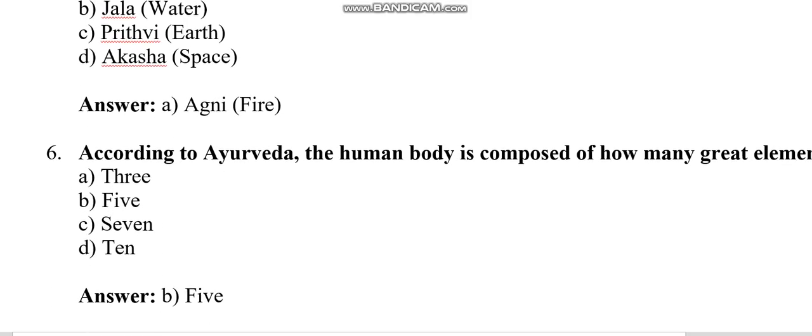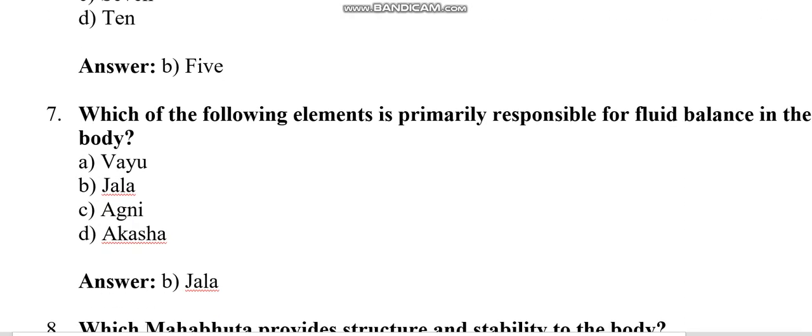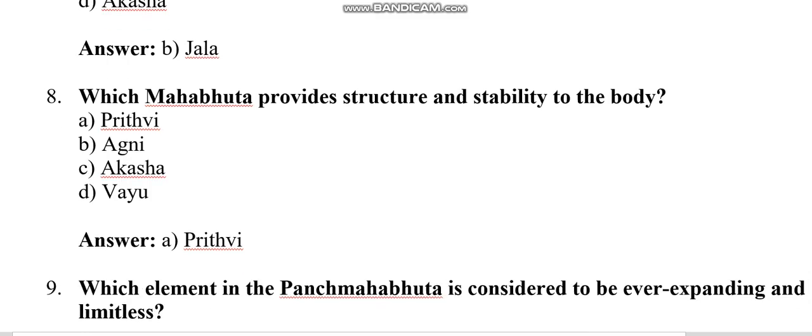Then, according to Ayurveda, the human body is composed of how many great elements? These are the 5 elements. Then which of the following elements is primarily responsible for fluid balance in the body? Jal is responsible for fluid balance in the body.